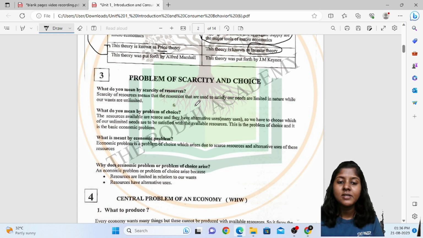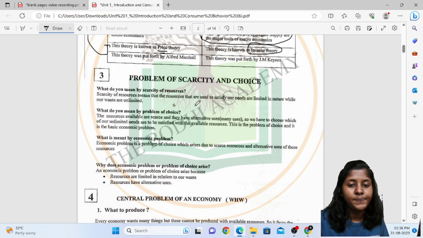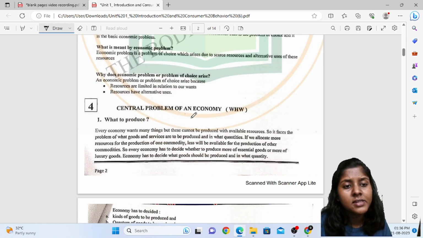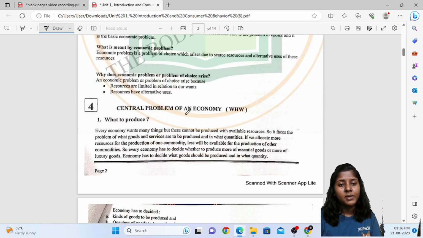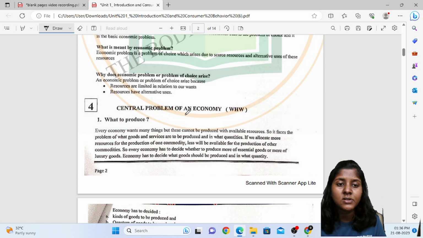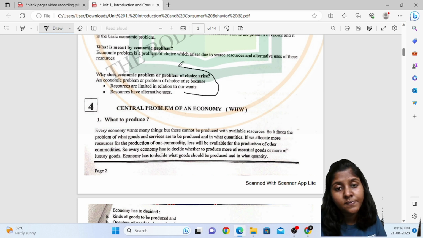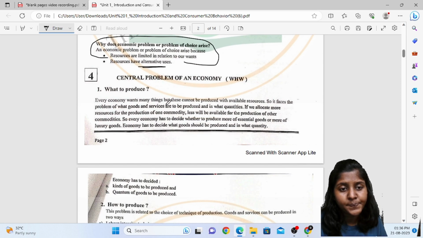An economic problem is a problem of choice which arises because resources are scarce and all resources have alternative uses. Why does the economic problem arise? Because resources are limited in relation to our wants.